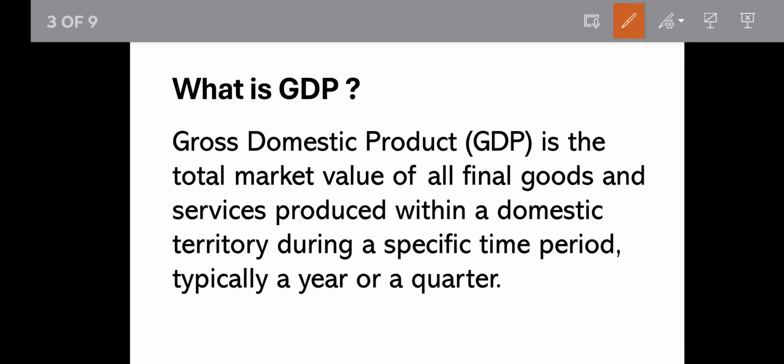So now we're coming to the definition of GDP. So what is GDP? GDP is gross domestic product, or GDP is the total market value of all final goods and services produced within a domestic territory during a specific time period, typically a year or a quarter. This is the definition of GDP.